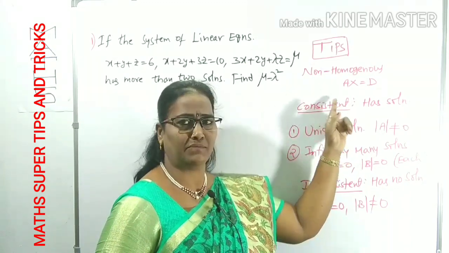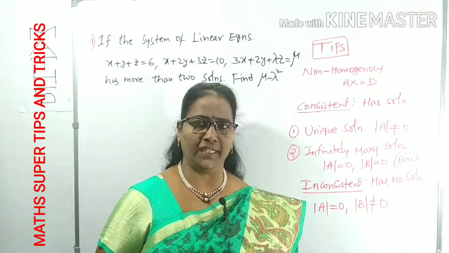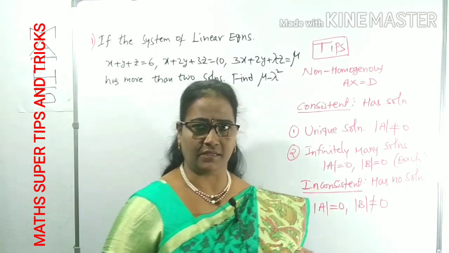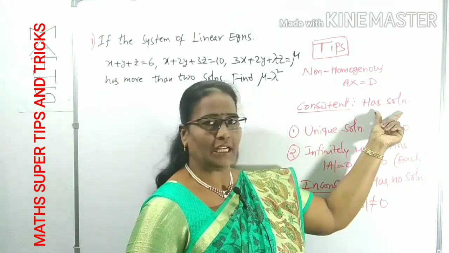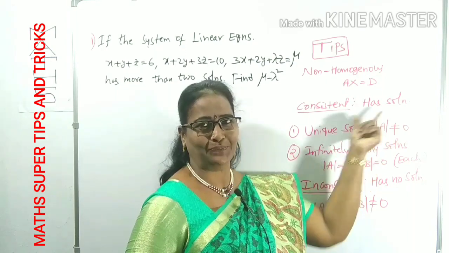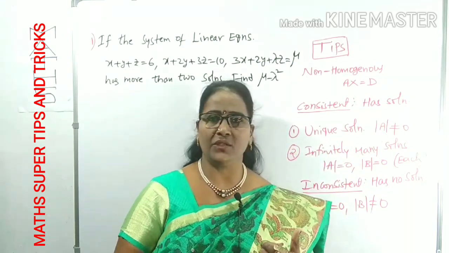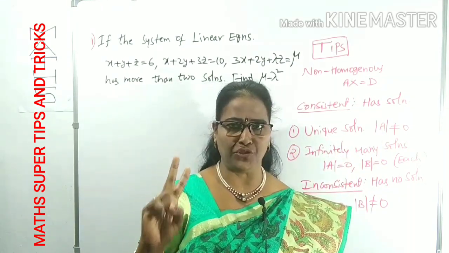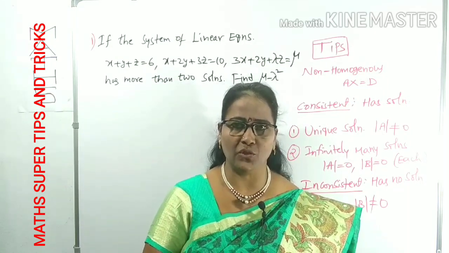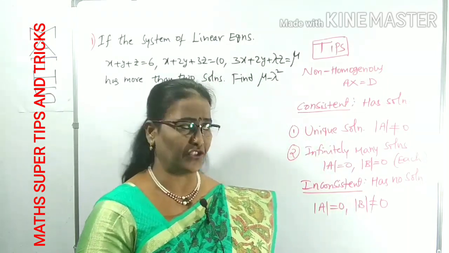Consistent means a system has a solution, then the system is called consistent. What is consistent? It must have a solution. There will be two types of solutions. How many? Two types of solutions.